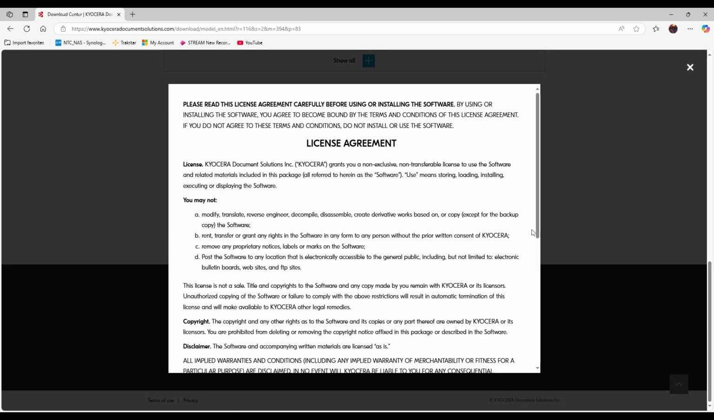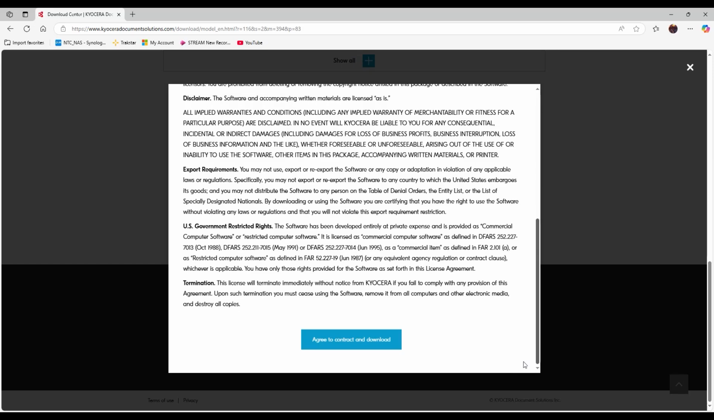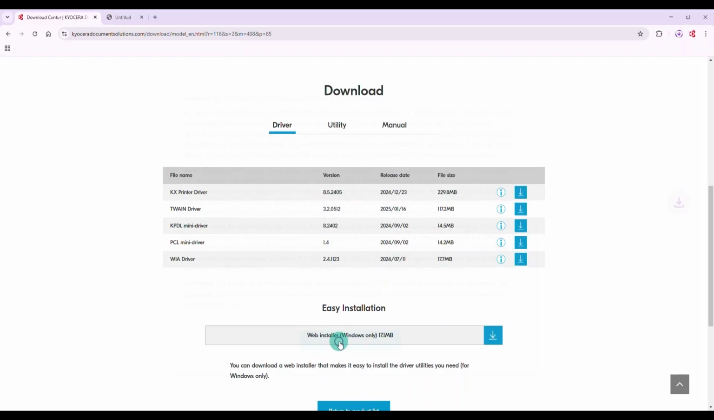A license agreement will appear. Scroll down the page and click on the Agree to Contract and Download button. The web installer file will be downloaded. Once the file has downloaded, go to the Download folder and find the file. In our example, we are looking at the browser download link area in the upper right corner of the screen.